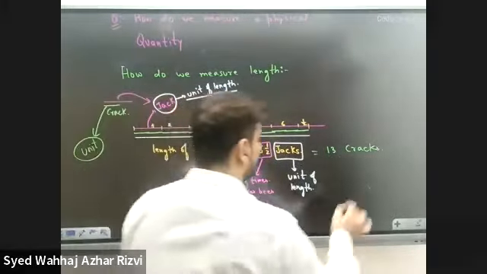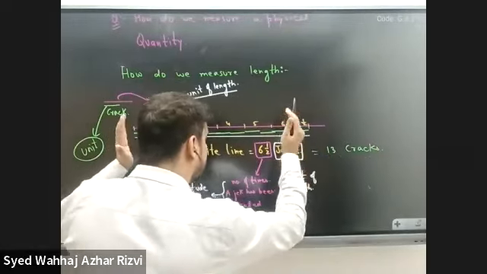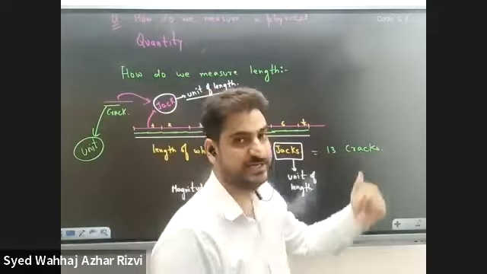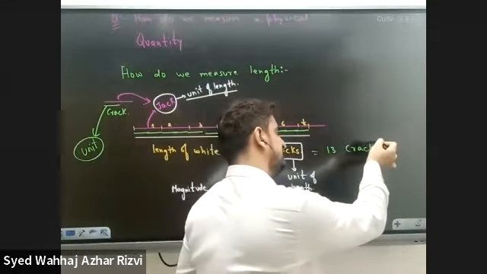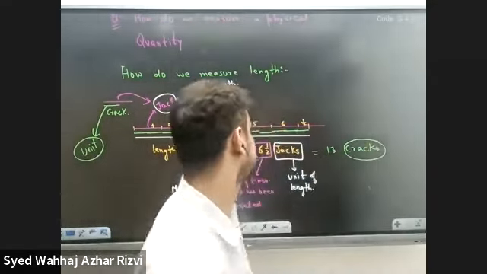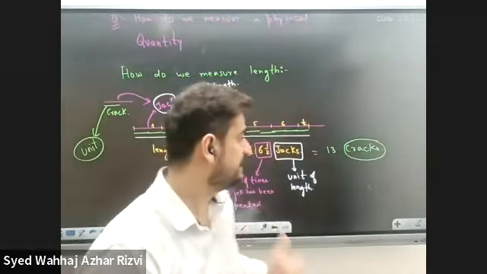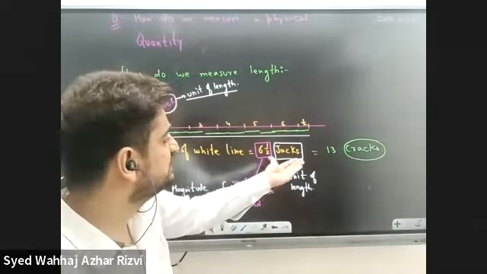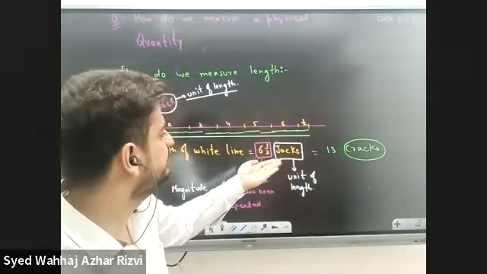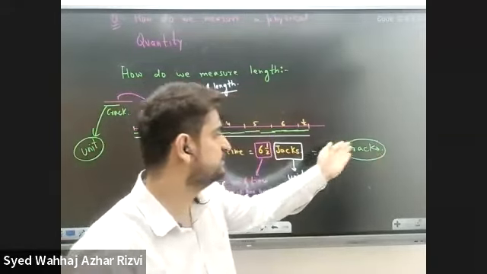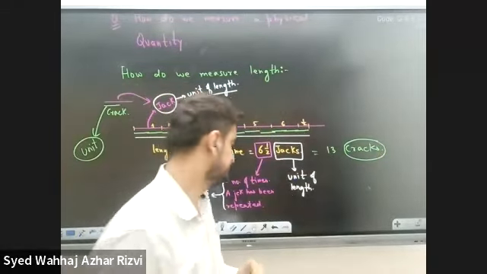So if we are measuring the same length but using different units, it's our choice. We can take jack as a reference, or we can take crack as a reference. But if we are using jack, it gets repeated only 6.5 times, while if we use crack, it is going to get repeated 13 times.